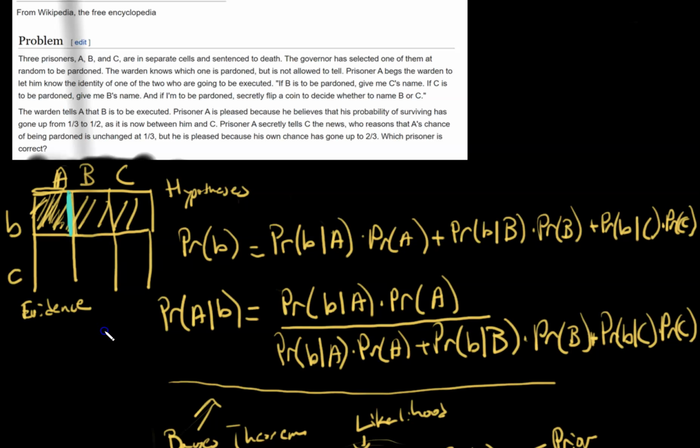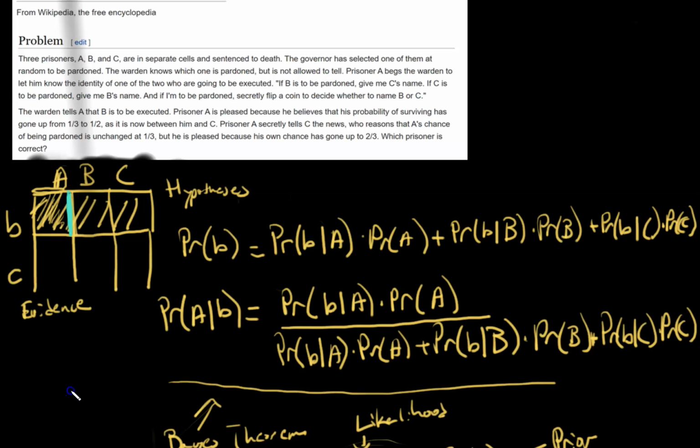In this case, A had framed his statements to the warden in such a way that the warden would tell A with 100% probability that either B or C would be executed. So from A's point of view, there was actually no surprise, and he didn't get any kind of information.